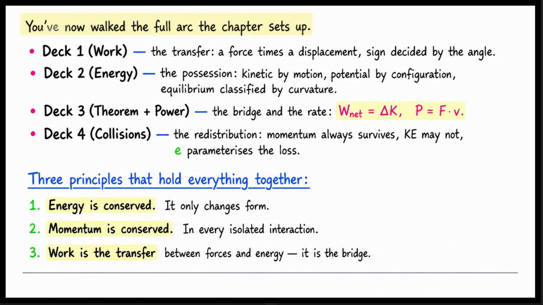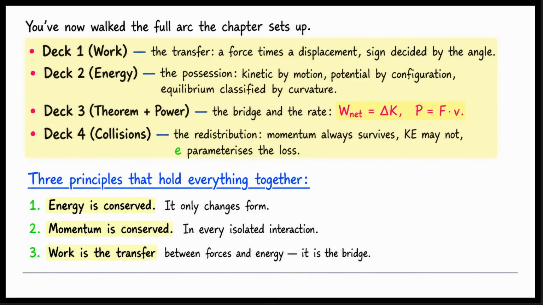You have now walked the full arc that this chapter sets up. Let us recap the journey. Deck 1 covered work. Work is the transfer of energy. It is a force times a displacement, and the sign is decided by the angle between them. Deck 2 covered energy. Energy is the possession. It can be kinetic by virtue of motion or potential by virtue of configuration.